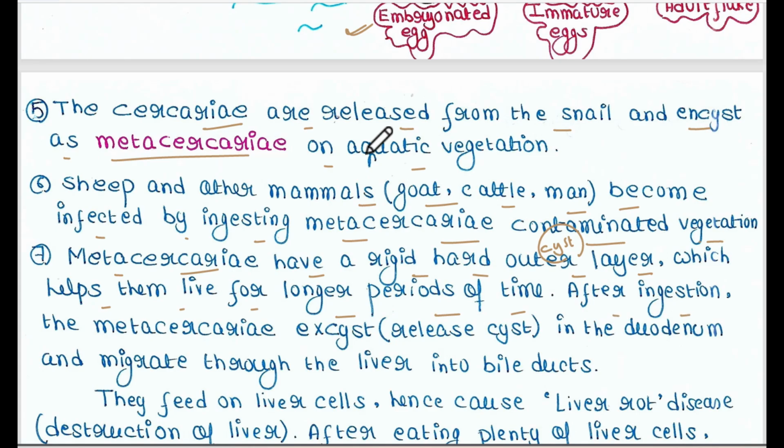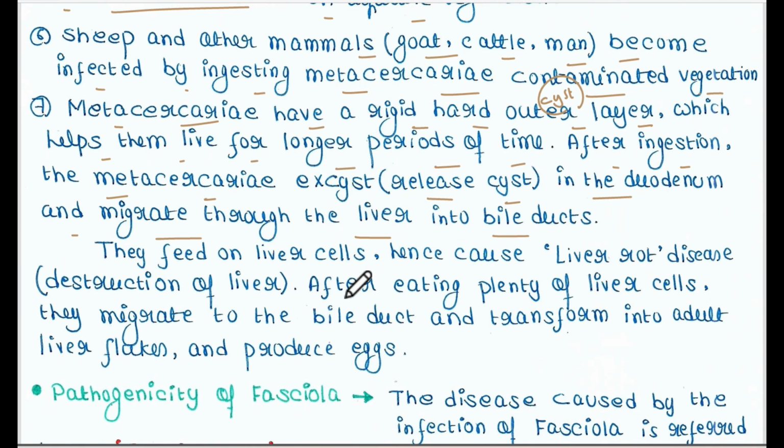After ingestion, the metacercaria release the cyst in the duodenum and migrate through the liver into the bile ducts. Inside the body of the mammal, the metacercaria releases its cyst. It doesn't require the cyst inside the body, because inside the body they are already protected. So they are in the duodenum, and then they migrate through the liver into the bile ducts. Bile ducts are their final destination.